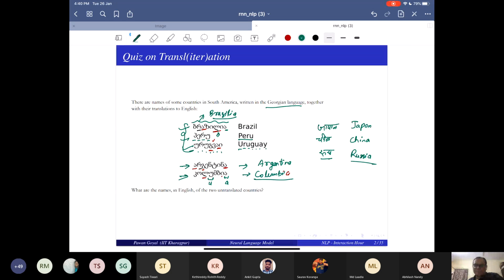But it's a bit more about linguistics: when you do translation of countries, you don't translate exactly. Sometimes it may be different.